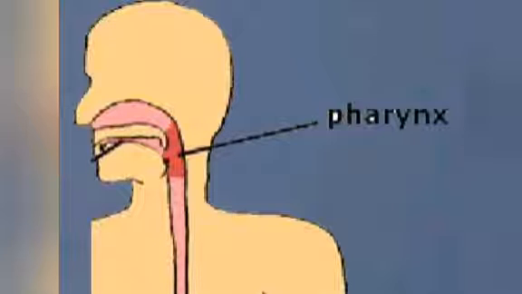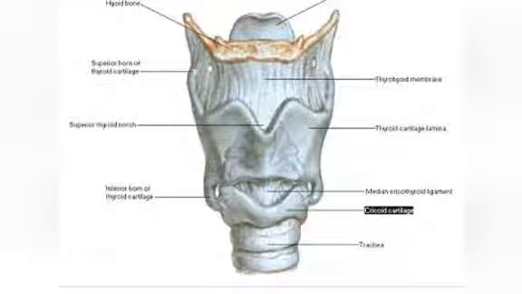It allows inhaled air to enter into our lungs. The pharynx is a part of the digestive system as well as the respiratory system. In the process of digestion, swallowing takes place only through the pharynx.